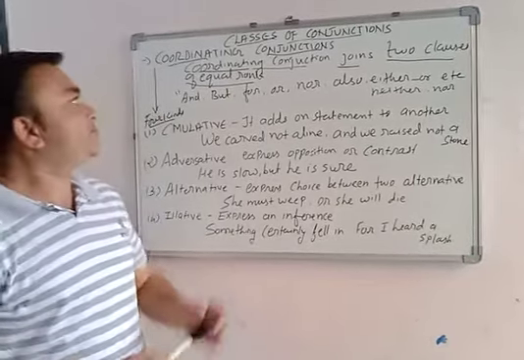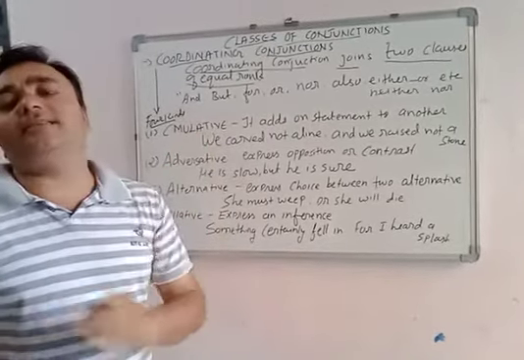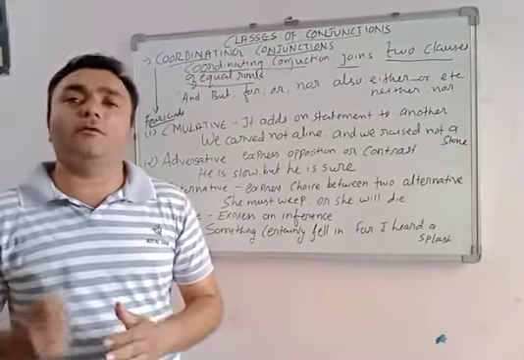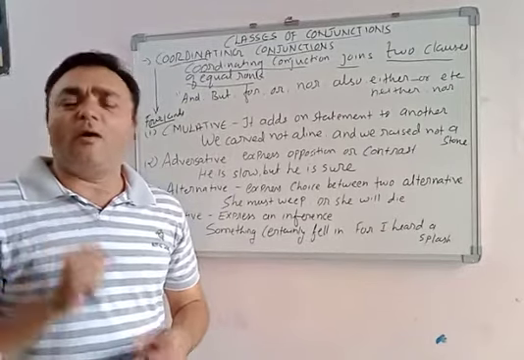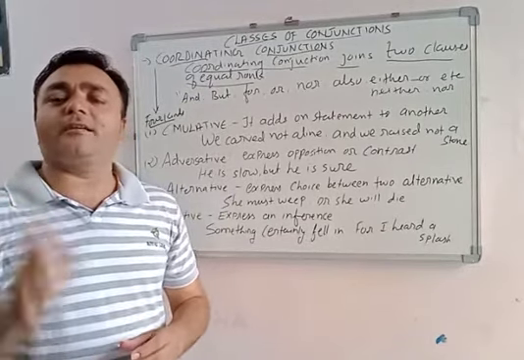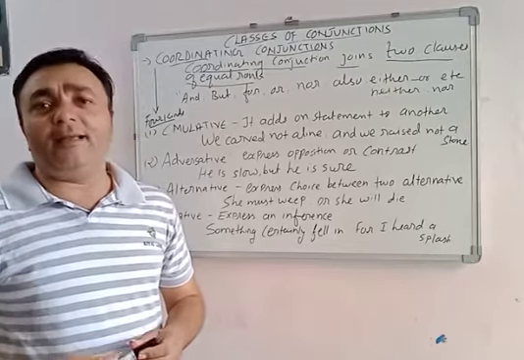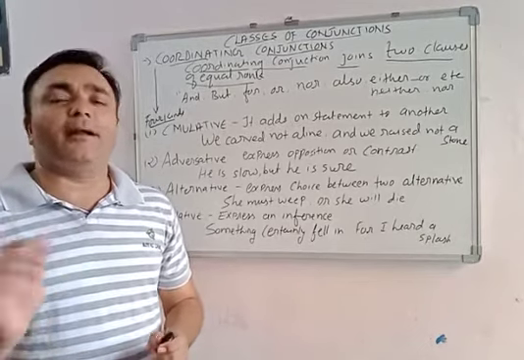Just like that, in coordinating conjunction, two clauses are joined. If you are confused about clauses, a clause is a group of a few words that doesn't give a perfect meaning. It needs a particular subject and a particular predicate.